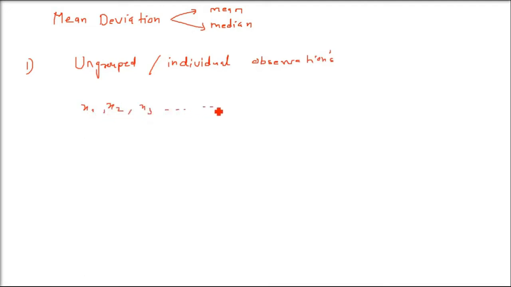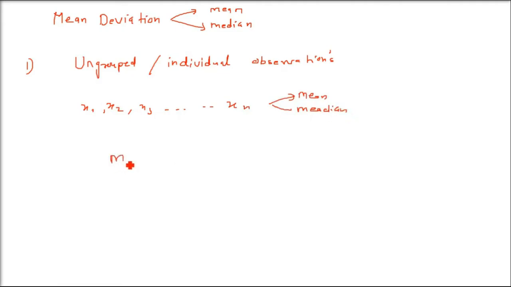Let's assume that we have x1 till xn. These are the data sets, n values of variable x. Now the mean deviation for say an average A, I'm saying average, that is mean, or you can also call it median. So both mean and median will be used.